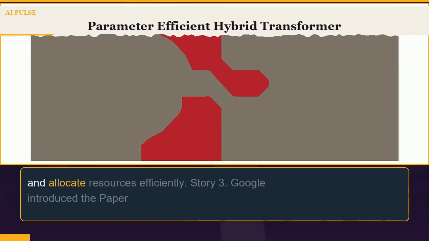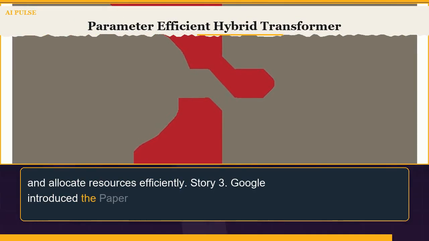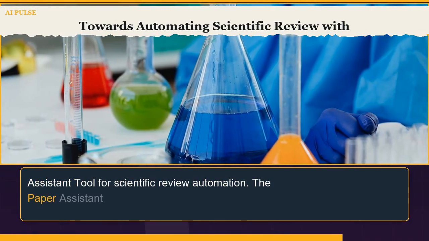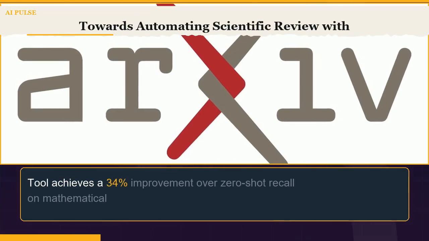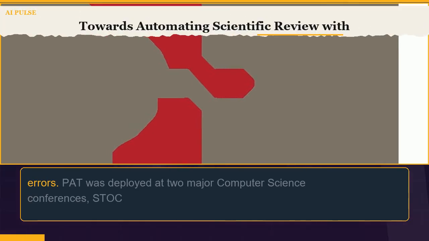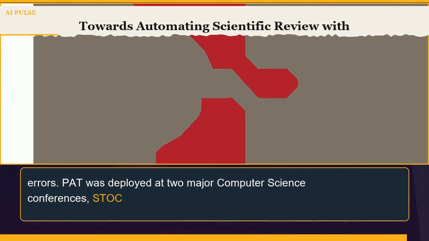Story 3. Google introduced the Paper Assistant tool for scientific review automation. The Paper Assistant tool achieves a 34% improvement over zero-shot recall on mathematical errors. PAT was deployed at 2 major computer science conferences, SDOC and ICML, as a pre-submission tool.